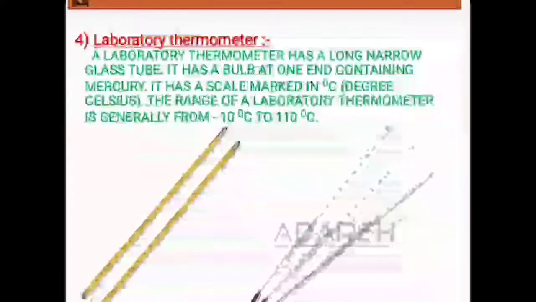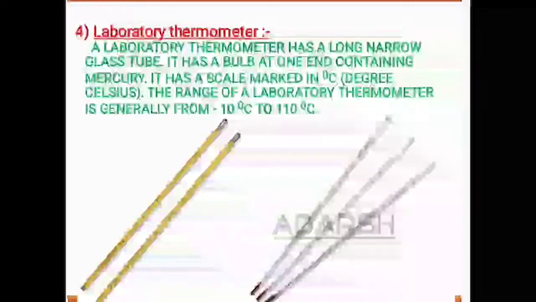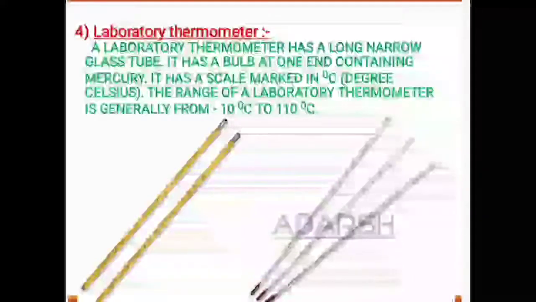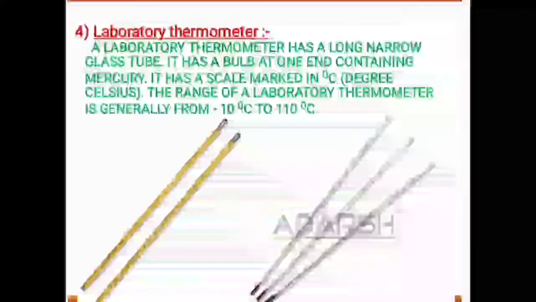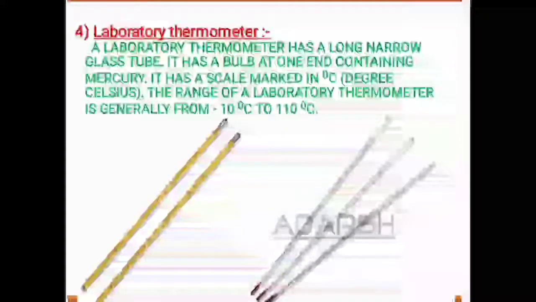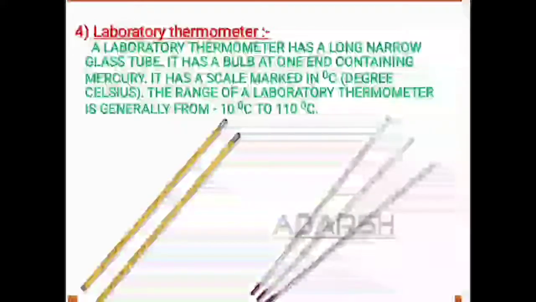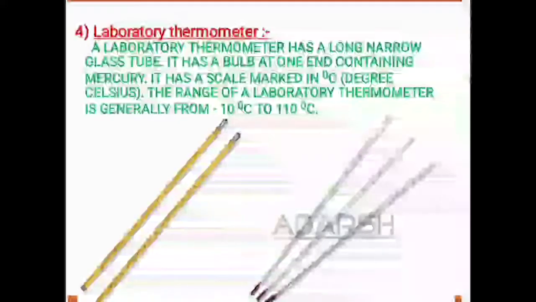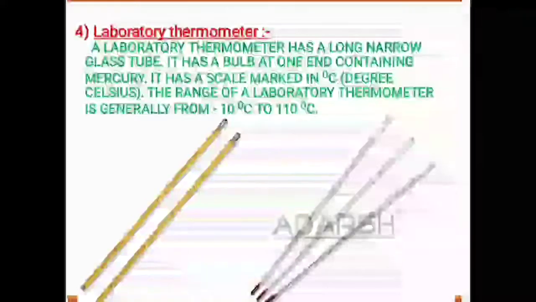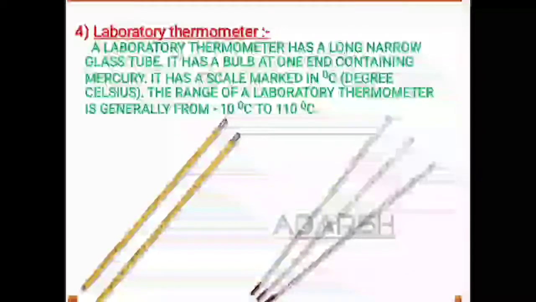Next comes the laboratory thermometer. It means the thermometer which is used to measure the temperature of objects other than the human body is called a laboratory thermometer. If you compare the two thermometers, you can see that some similarities and some differences are there. What are those similarities? Similarities are that both these thermometers are made of glass.